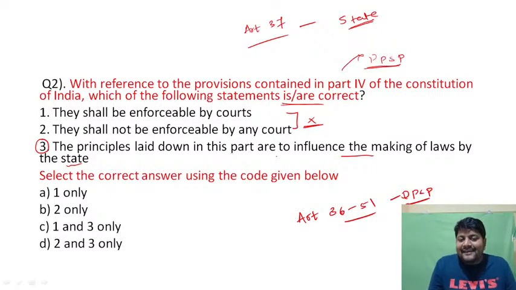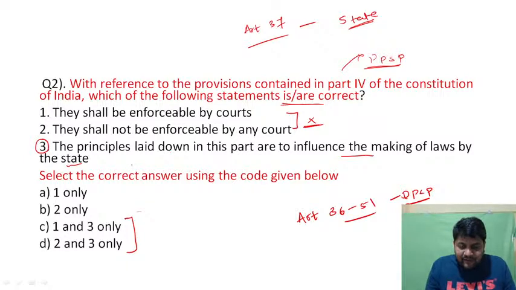The principles laid down in this part are to influence the making of law by the state, which means the answer is between C and D, right? Then we will look at statements 1 and 2: they shall be enforceable by courts, and they shall not be enforceable by any court, right?